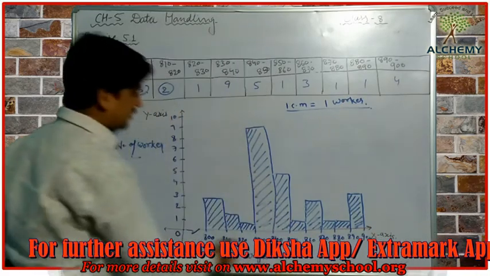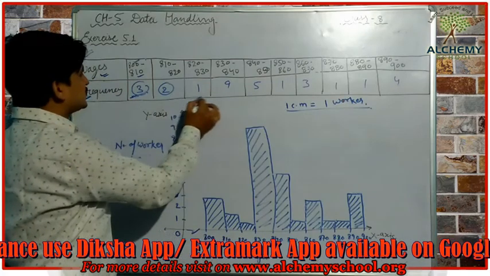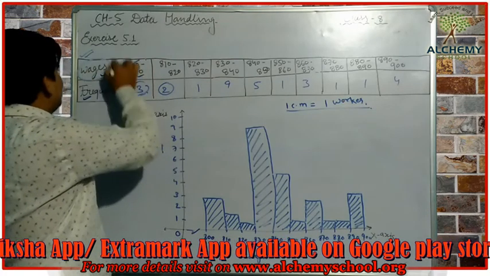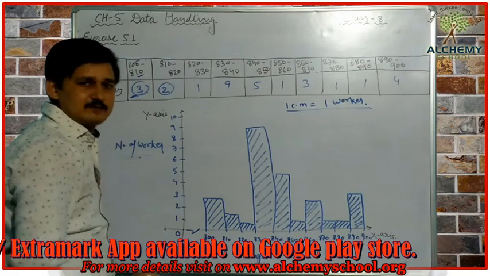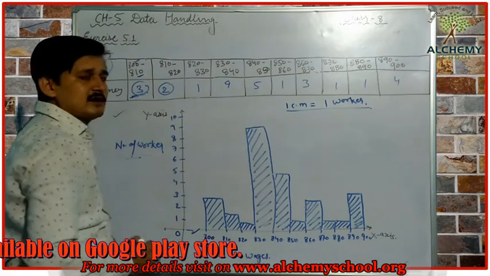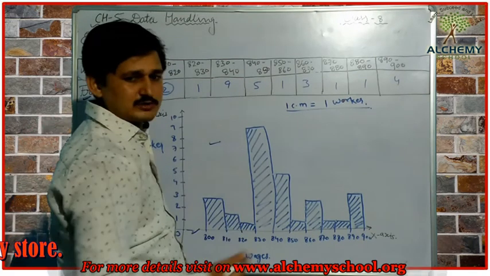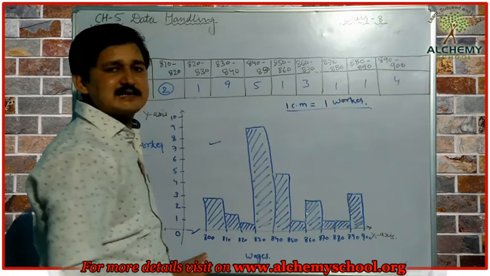Okay students, now this is the histogram we have prepared for the number of workers getting wages in the given class intervals. You can solve this question in your fair notebook. You can practice the histogram once or twice more so you can understand it clearly.